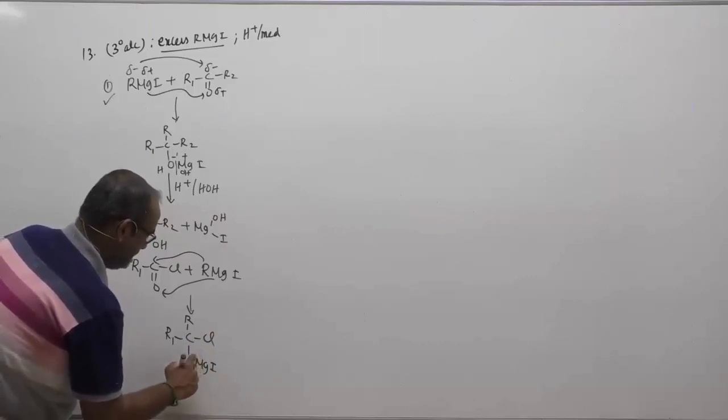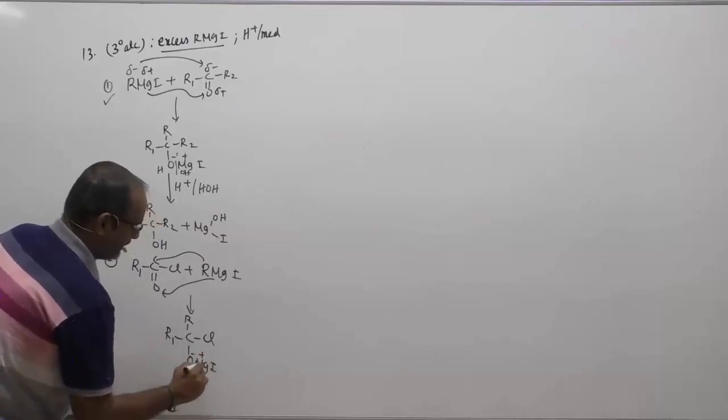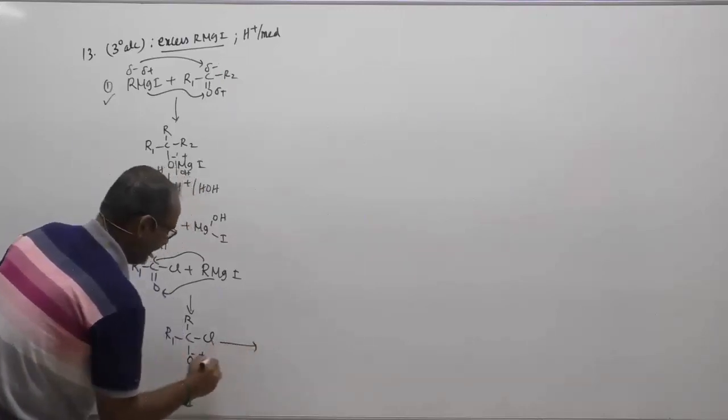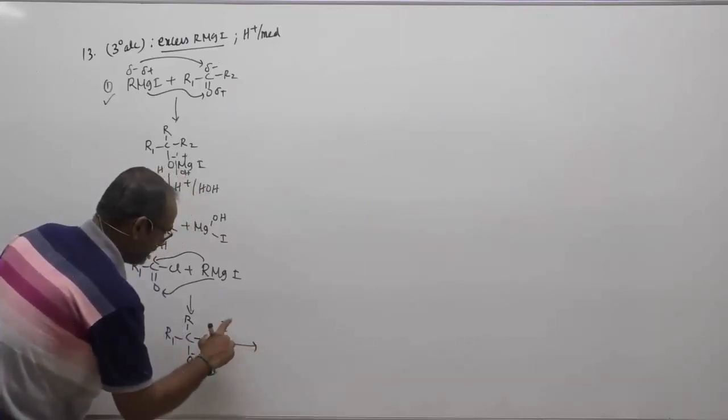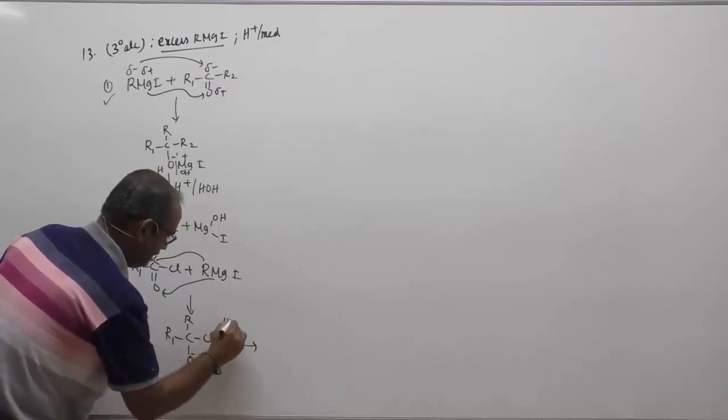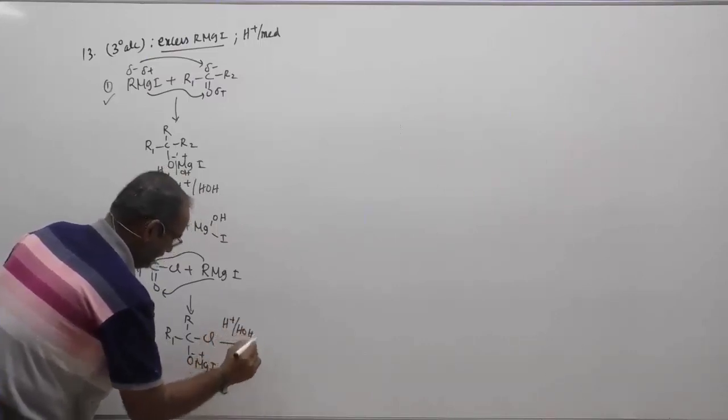Your OMgI will take a minus charge at O and plus at the MgI. And again hydrolysis in acid medium with H plus. Now what will happen?